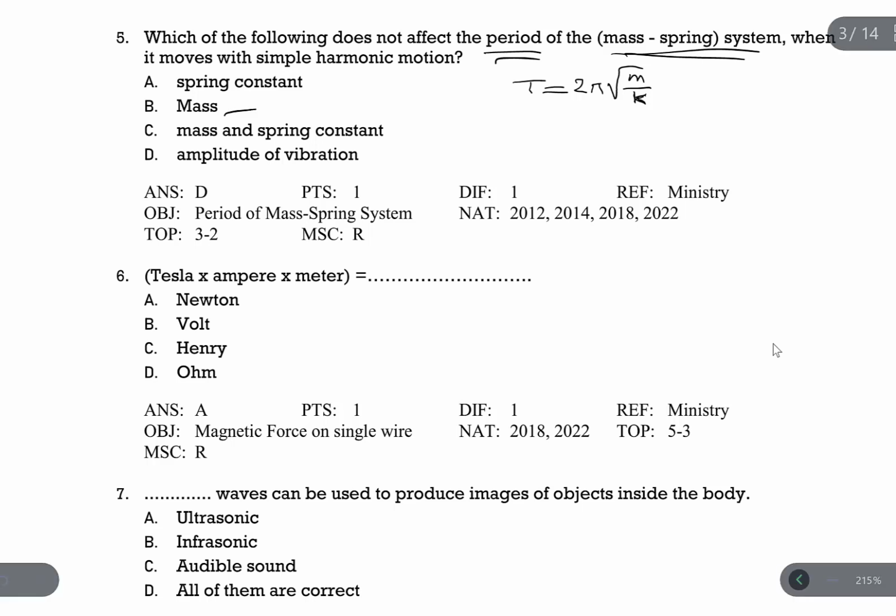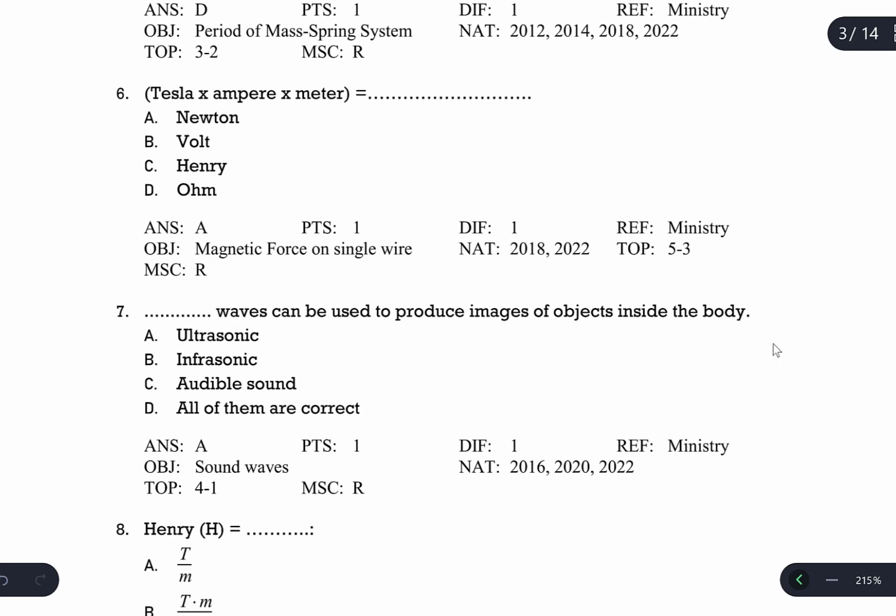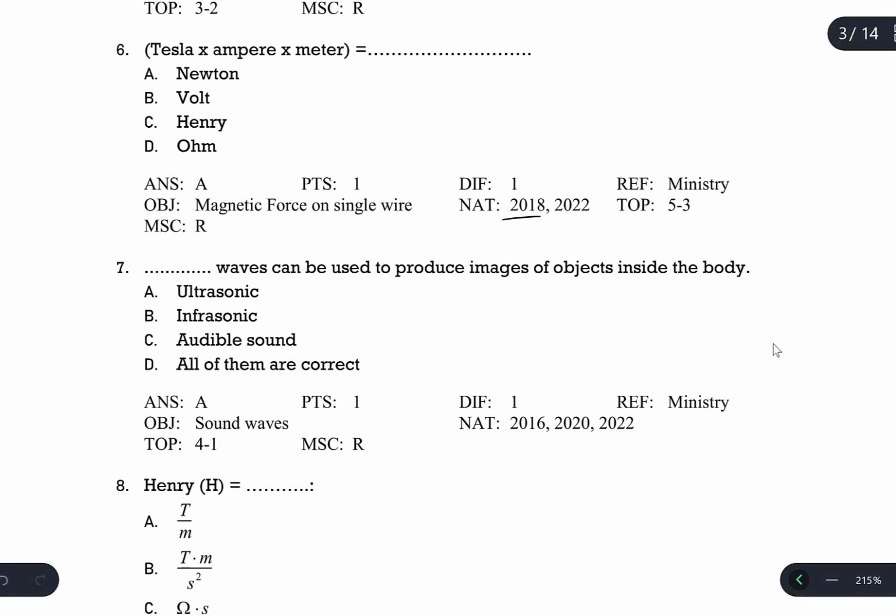So mass is in the equation, spring constant is in the equation, so they will affect. But amplitude is not in this equation. And also, we have to know that amplitude of the vibration does not affect the period of a mass spring system, and also does not affect the period of the simple pendulum. And question number 6. Twice asked, 2018 and 2022.